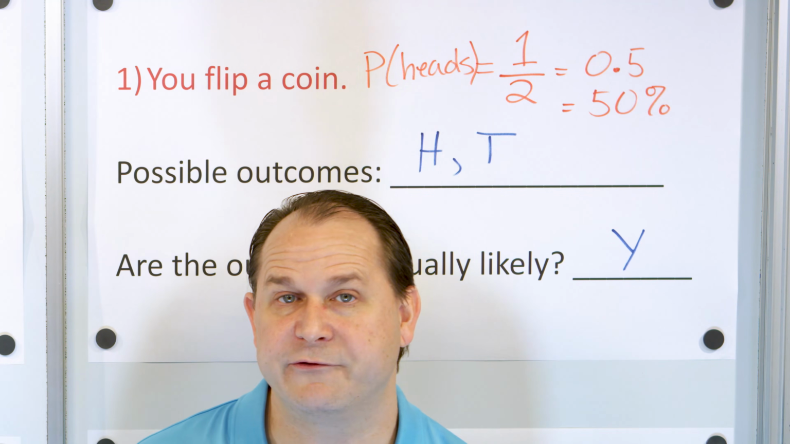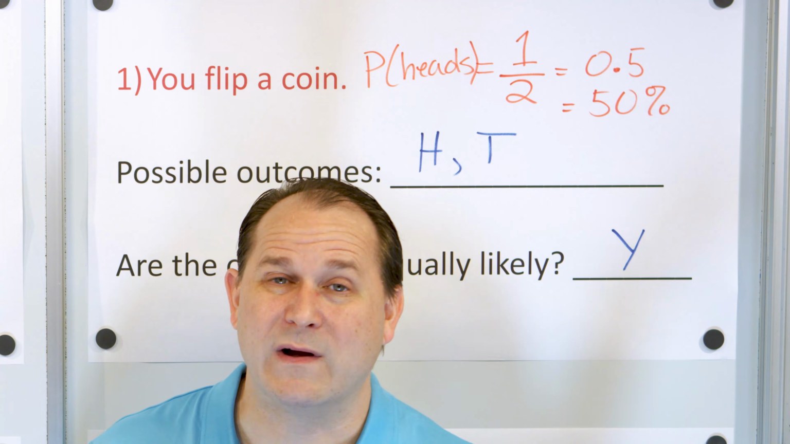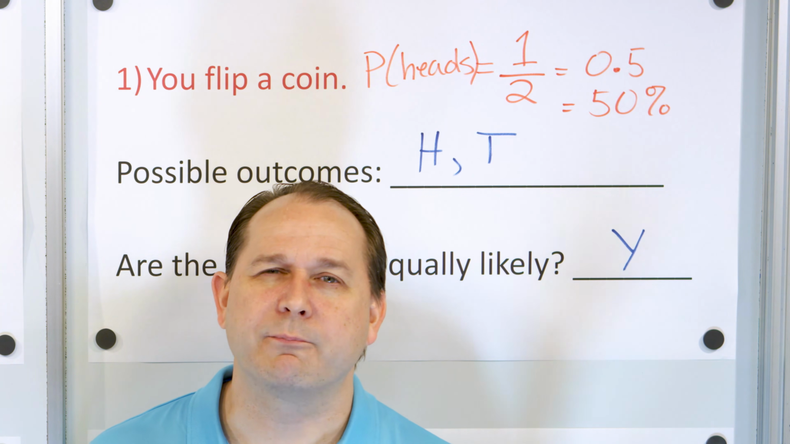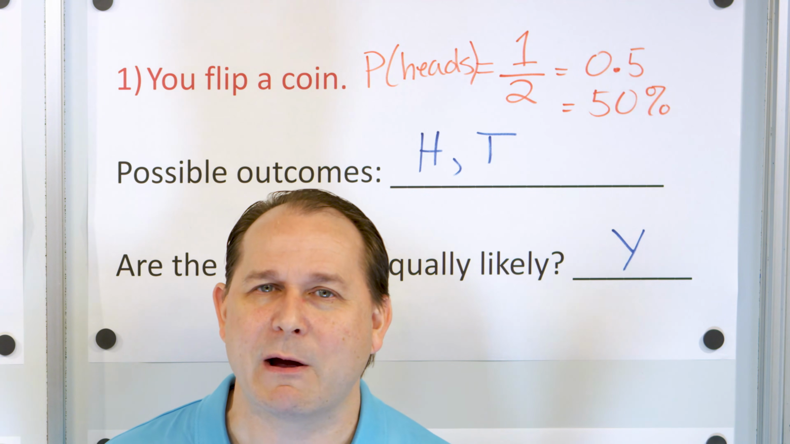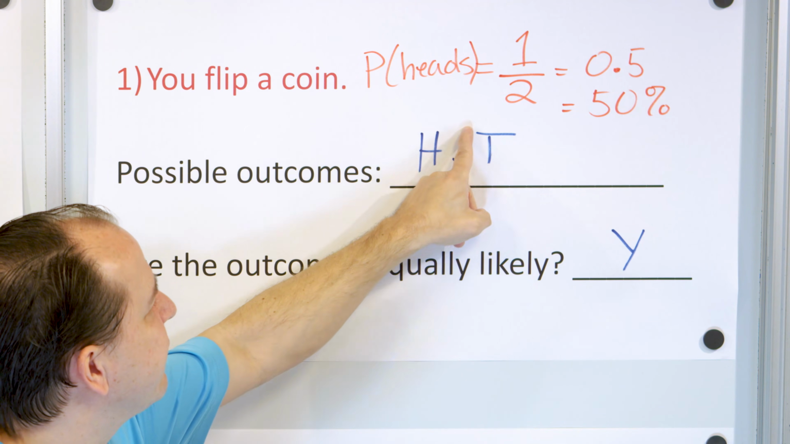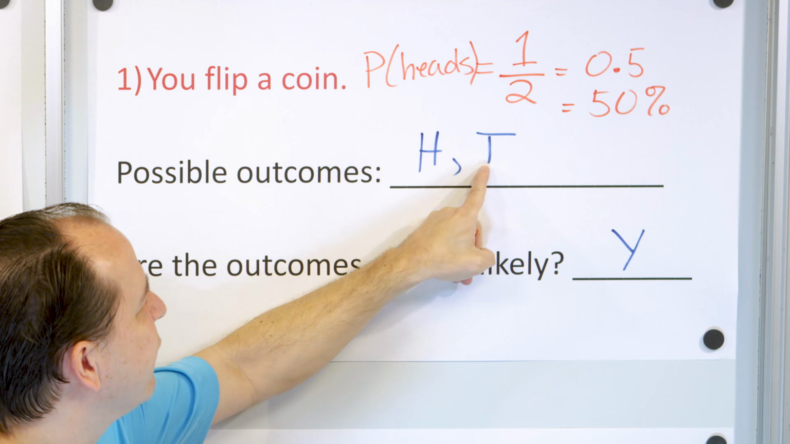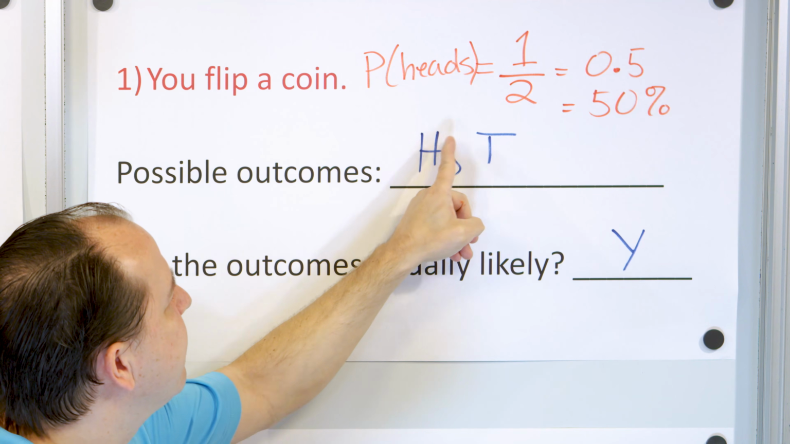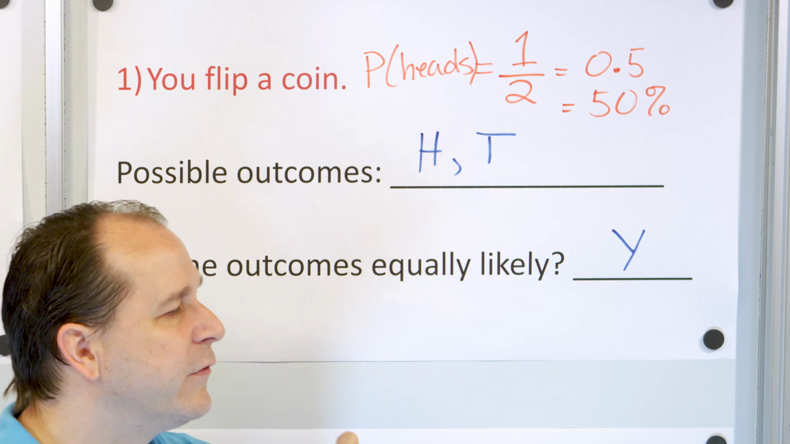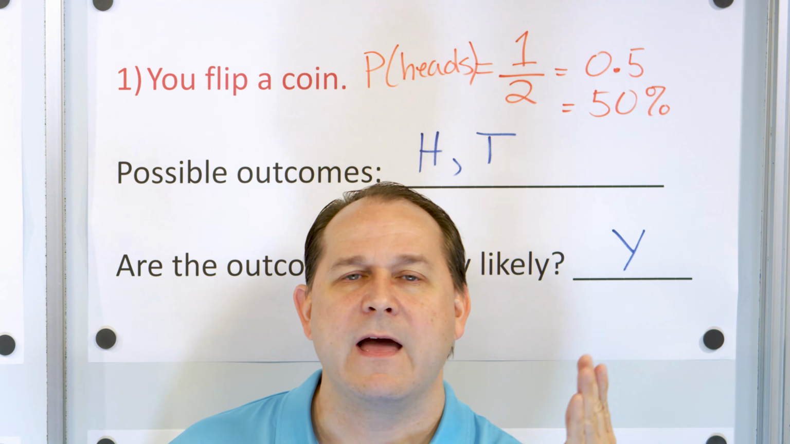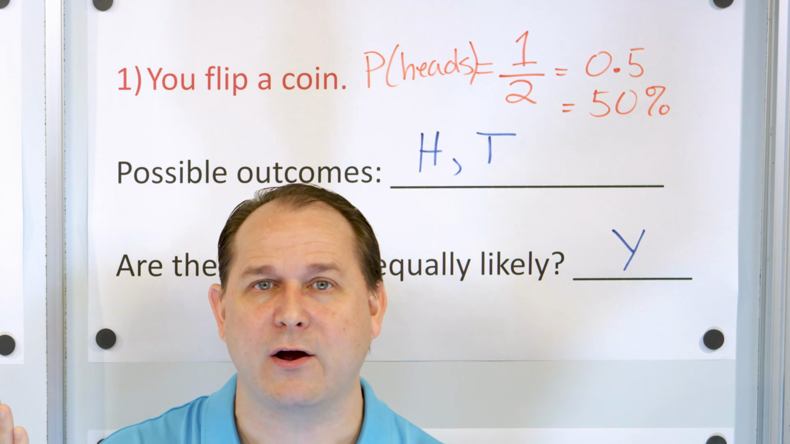Now let me ask you another question. The probability of heads is 1/2, or 0.5. What's the probability of landing on tails? It's the same probability, because if you land on tails, there's only one way in which you can get tails, but there are two possible outcomes total. So again, it's 1 out of 2. So the probability of heads is 1/2, and the probability of tails is also 1/2.